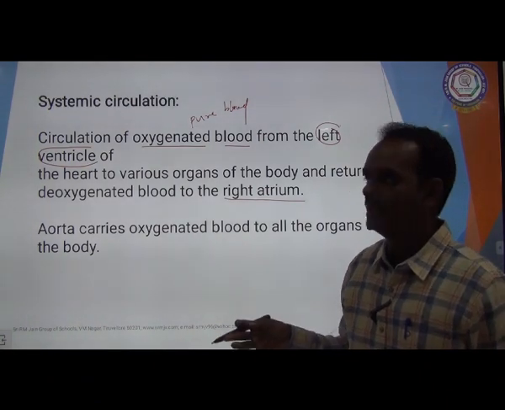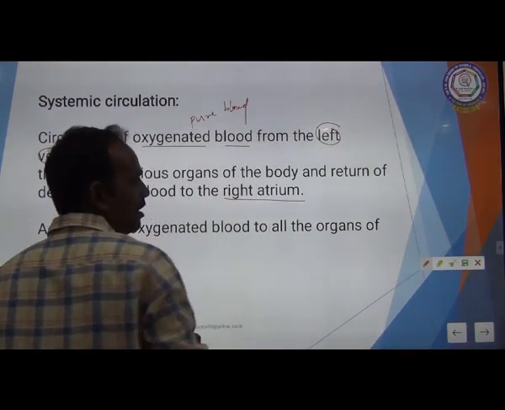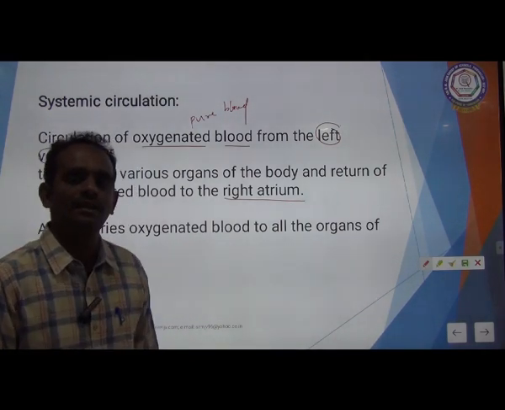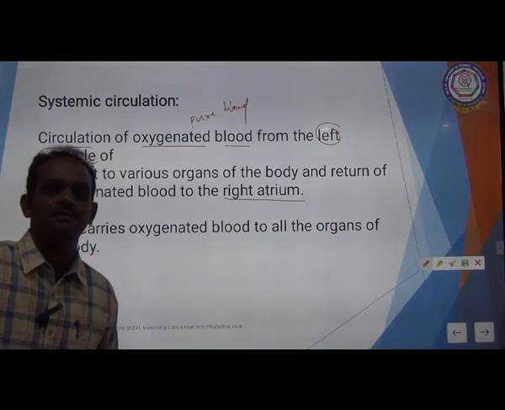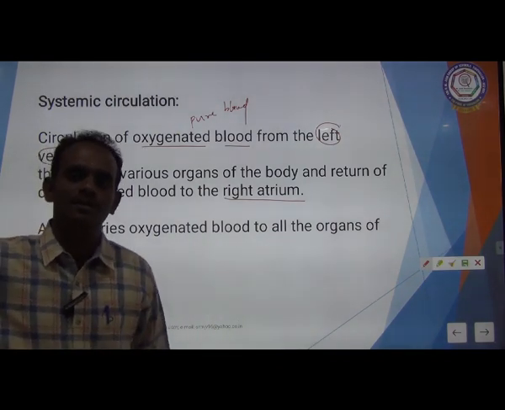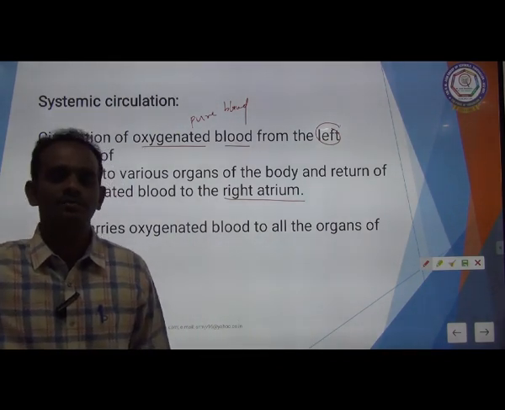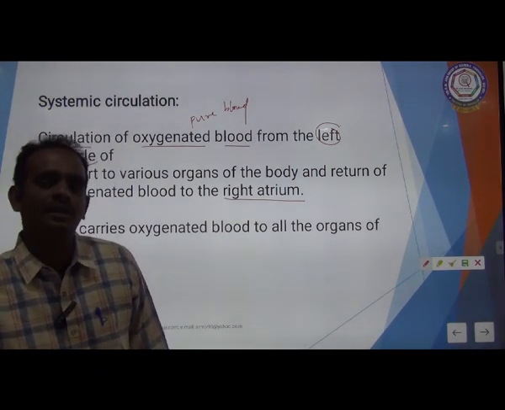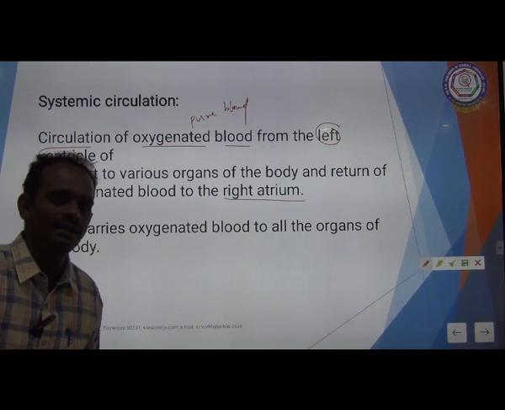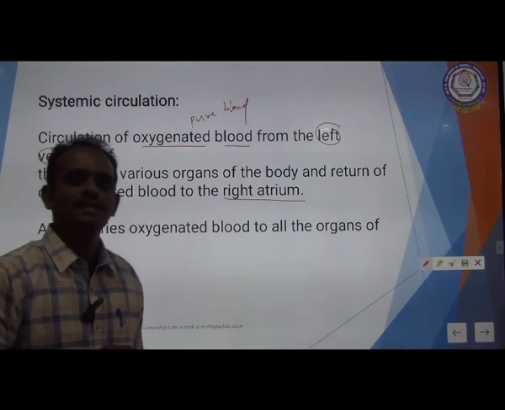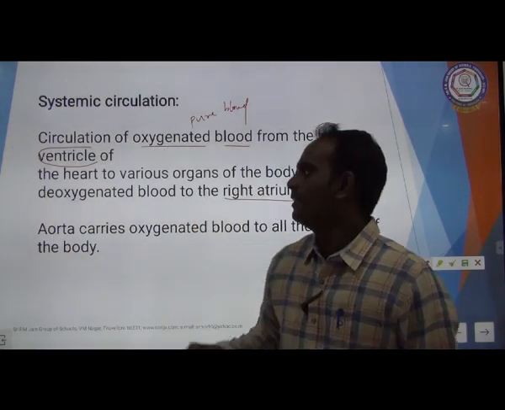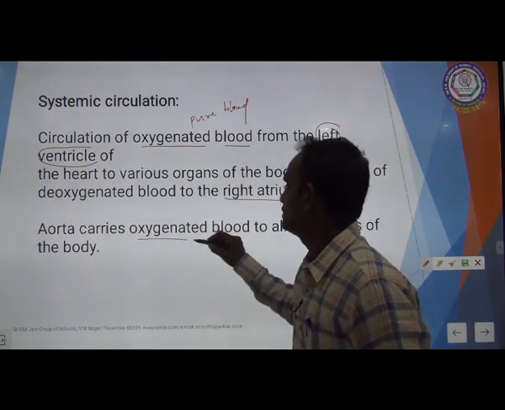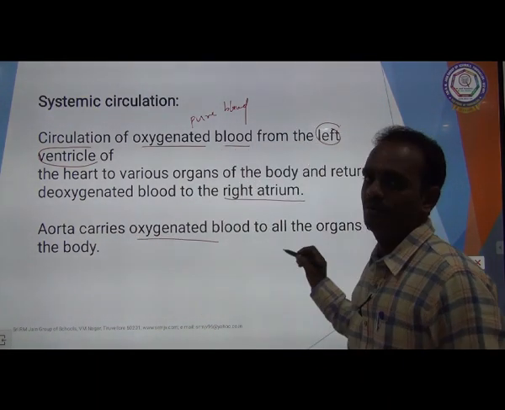Once again I am repeating: the circulation of oxygenated blood from the left ventricle is transported to all parts of the body, cells, tissues and organs, and the deoxygenated blood is received again and goes to the right atrium. This is called systemic circulation. The aorta, a type of artery, carries the oxygenated blood to all organs of the body.